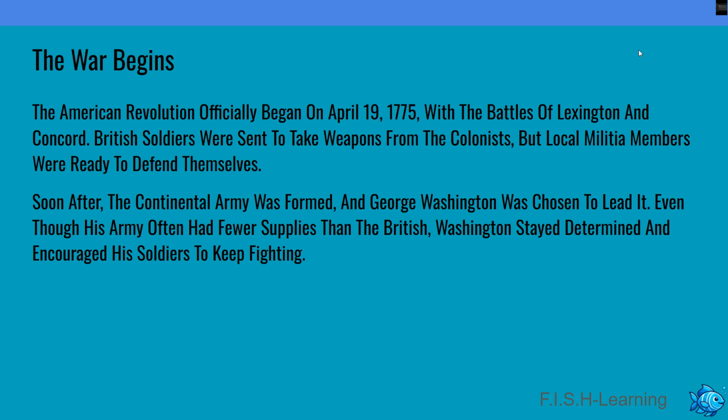The war begins. The American Revolution officially began on April 19, 1775, with the battles of Lexington and Concord. British soldiers were sent to take weapons from the colonists, but local militia members were ready to defend themselves. Soon after, the Continental Army was formed, and George Washington was chosen to lead it. Even though his army often had fewer supplies than the British, Washington stayed determined and encouraged his soldiers to keep fighting.